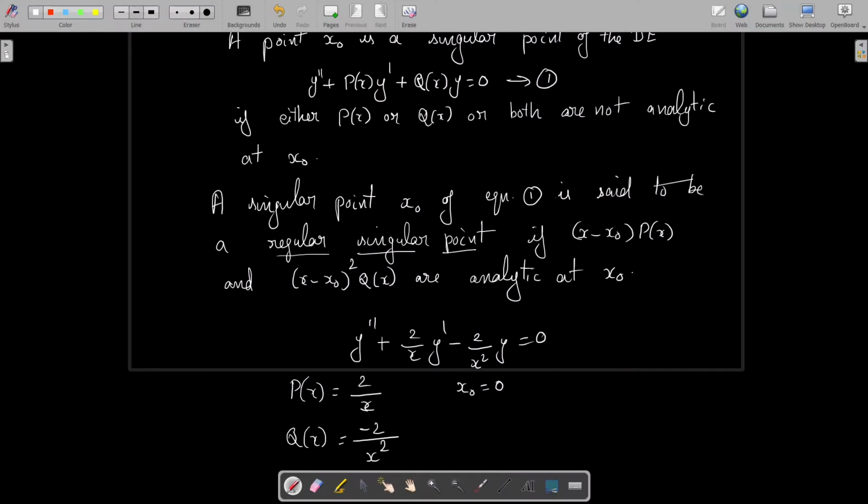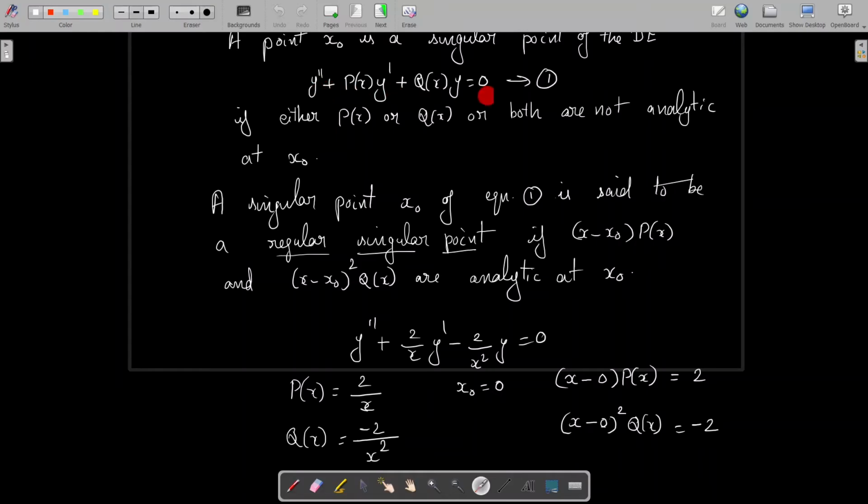Now consider the singular point x0. Now we consider (x - x0) p(x), that is (x - 0) p(x), that is actually x p(x) = 2. Similarly, we have to consider (x - x0)^2 q(x), that is actually x^2 q(x), that is -2. Now we see that (x - x0) p(x) and (x - x0)^2 q(x) are both analytic at x0 = 0, which is the singular point here. So here the singular point x0 = 0 is called a regular singular point.